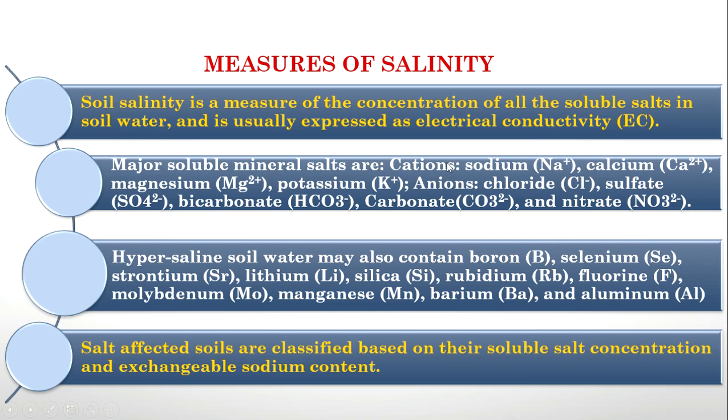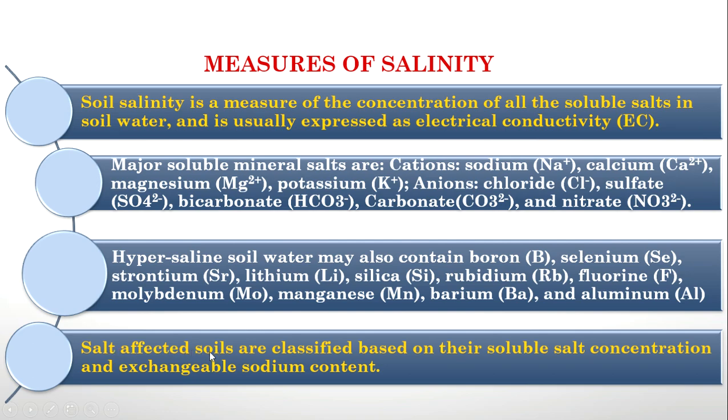Major cations are sodium, calcium, magnesium, potassium, etc. And major anions are chloride, sulfate, bicarbonate, carbonate, and nitrate, etc. Other than this, some other elements like selenium, boron, strontium, lithium, silica, rubidium, fluoride, molybdenum, manganese, barium, and aluminum can cause salinity. If the salinity is caused due to these elements, then it will sometimes be toxic.